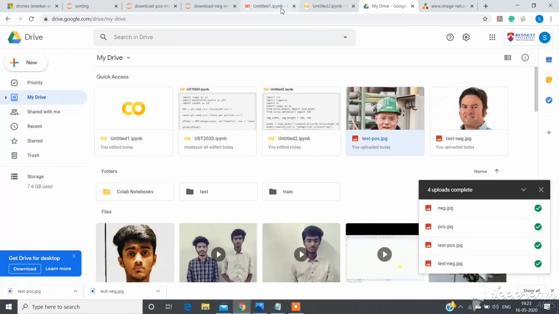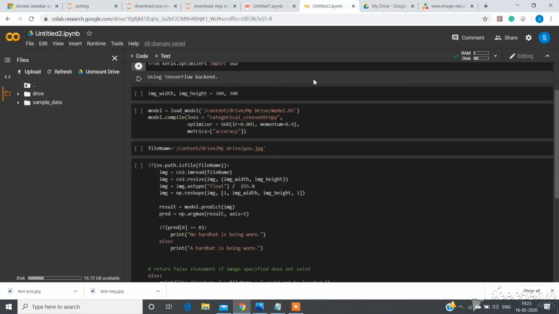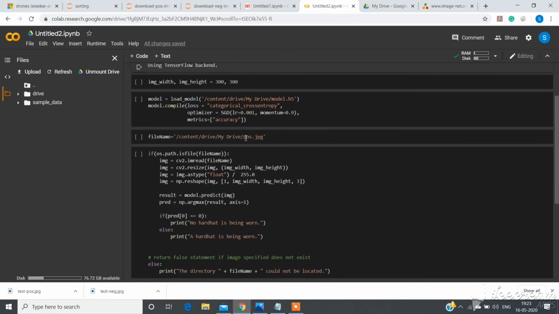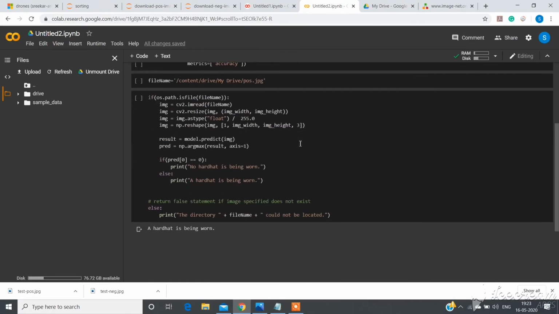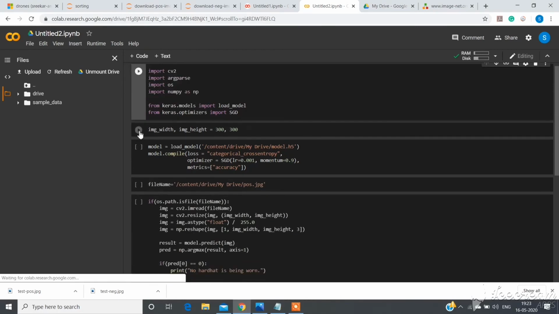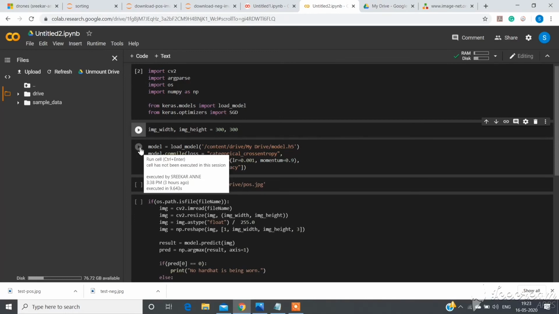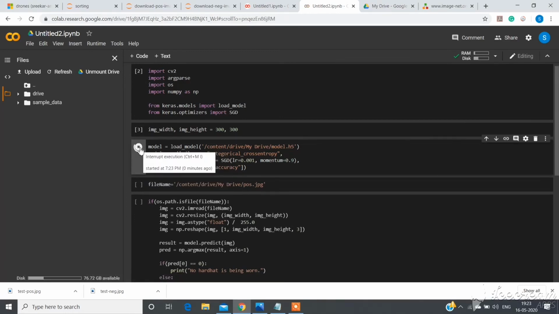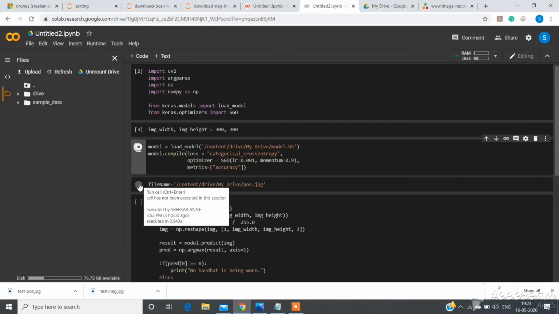So this is done and I'm loading my model here. Once the model is loaded, yeah, the model is loaded now.